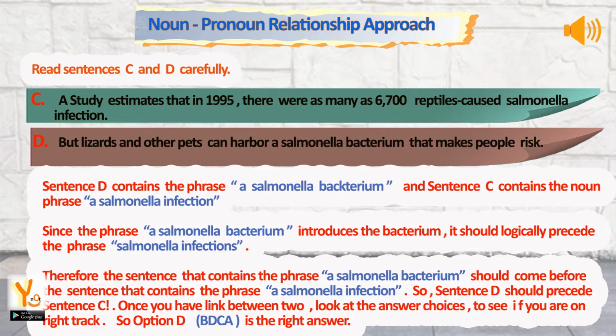Since the phrase a salmonella bacterium introduces the bacterium, it should logically precede the phrase salmonella infection. Therefore, sentence D should precede sentence C. Once you have linked the two, look at the answer choices to see if you are on the right track. So option D, B, D, C, A is the right answer.